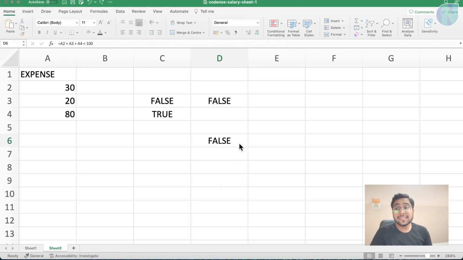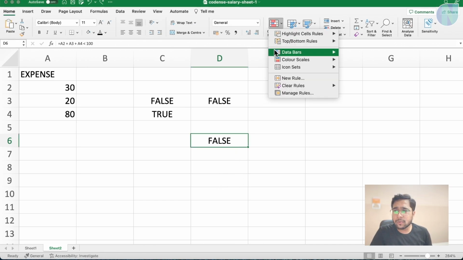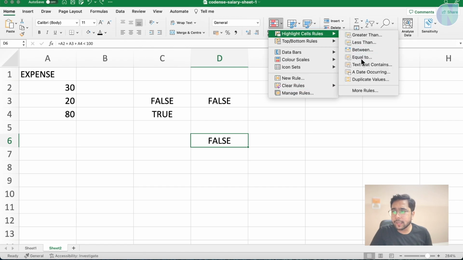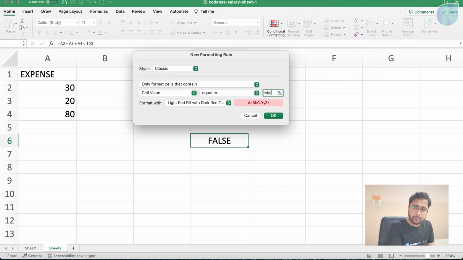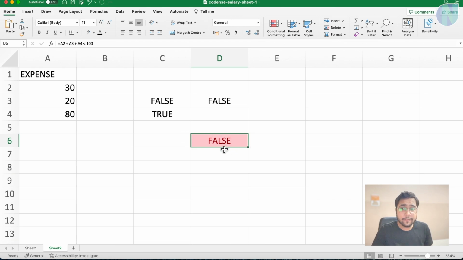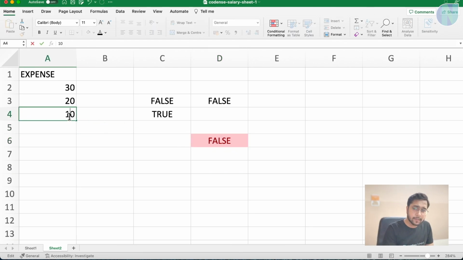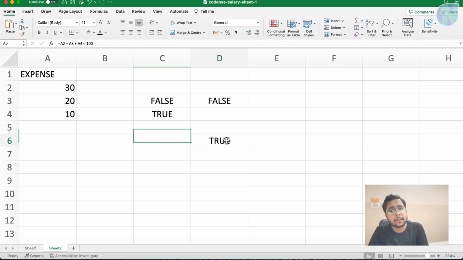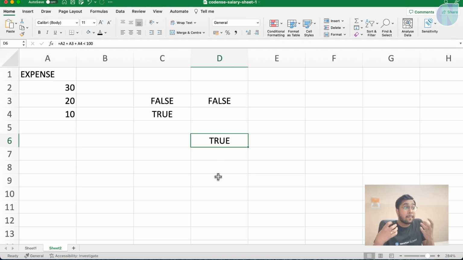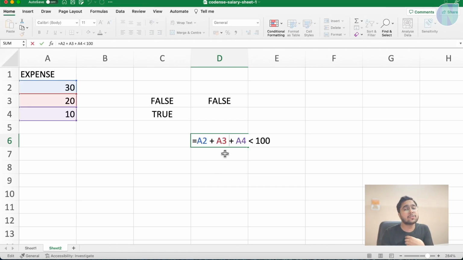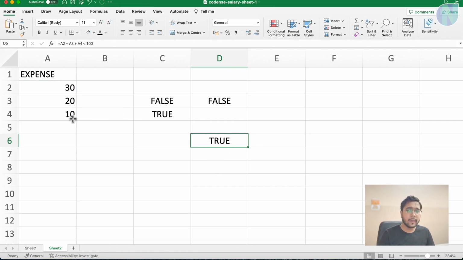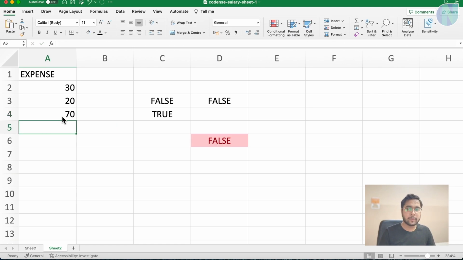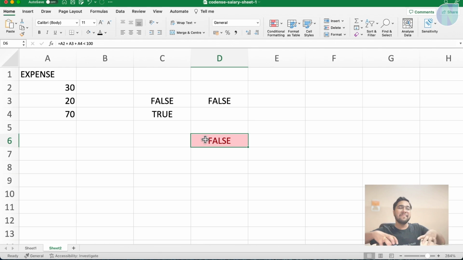Now let's try to apply some conditional formatting on this. I can go to conditional formatting and I can say equals, and I can say equals false. Now see, if this is false, it will become red. And if I make it true, it is a different color or no color. A practical example can be you are having your expense. As soon as your expense goes above some amount, you can write this condition, true or false, whether you are in budget or not. And if you go above your budget, you can see conditional formatting will mark this cell.